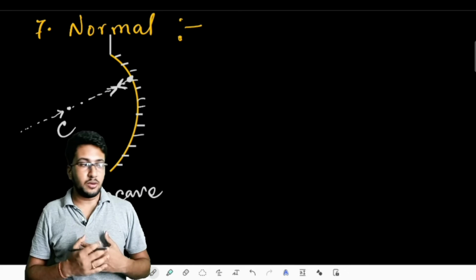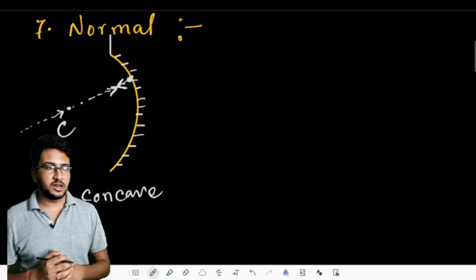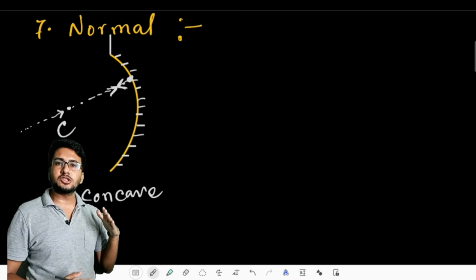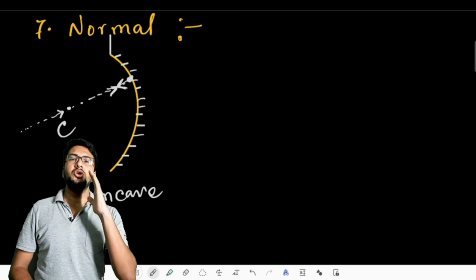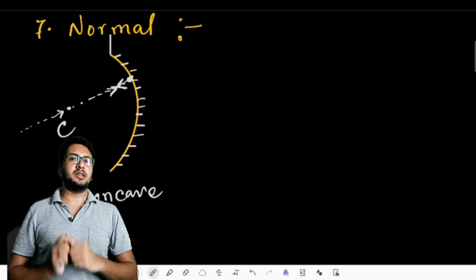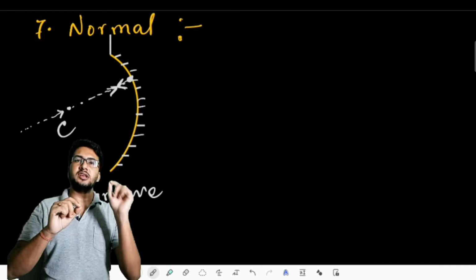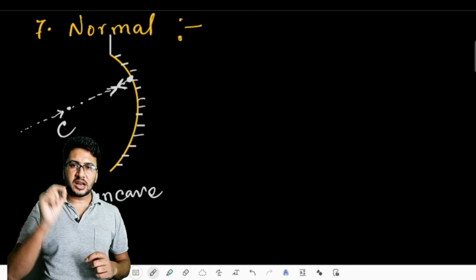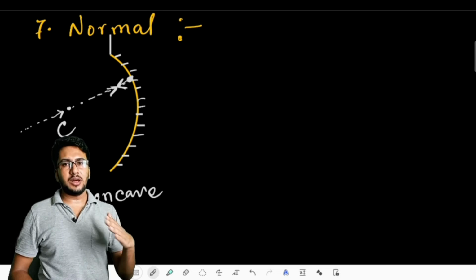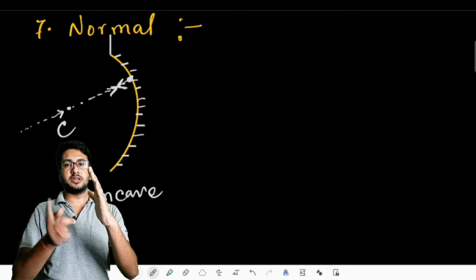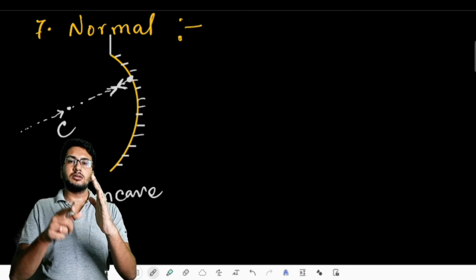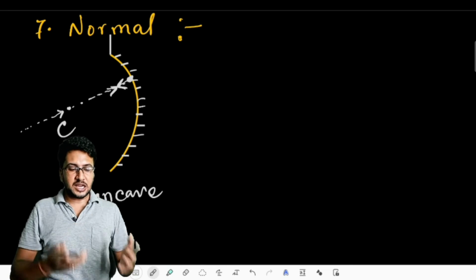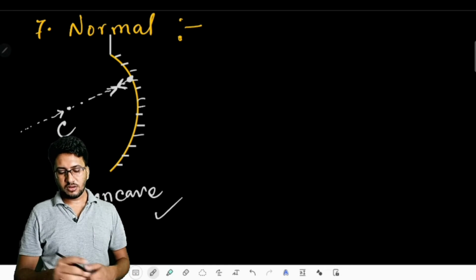So in case of a concave mirror, if we allow a light ray to pass through the center of curvature and to hit the mirror at a particular point, then the line joining the center and the point shows the normal. The characteristic of the normal is, if we send any light rays through the normal, then as per the laws of reflection, it should reflect back by the same path, and that symmetry we are getting here in case of a concave mirror.